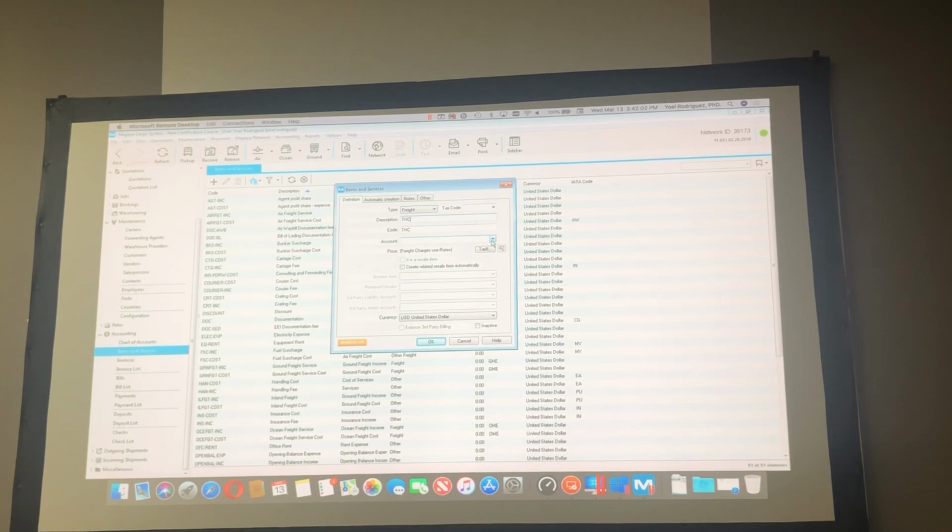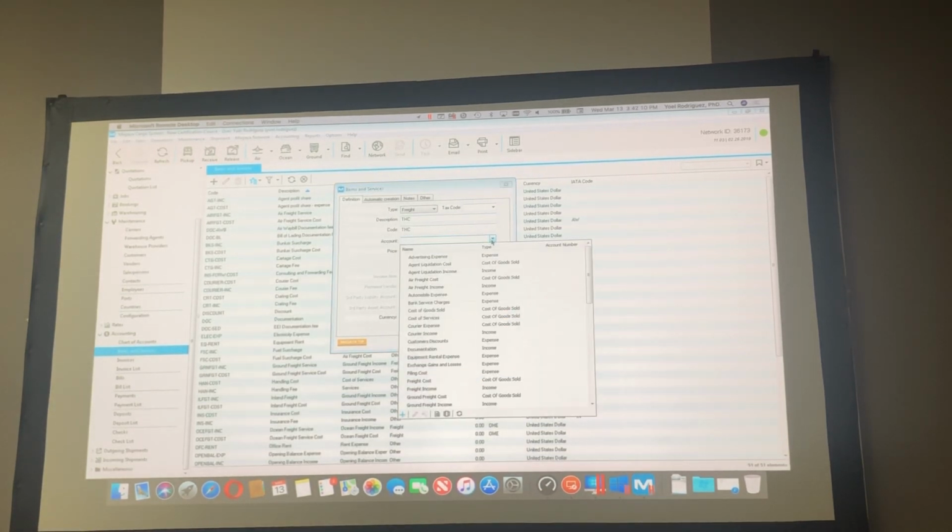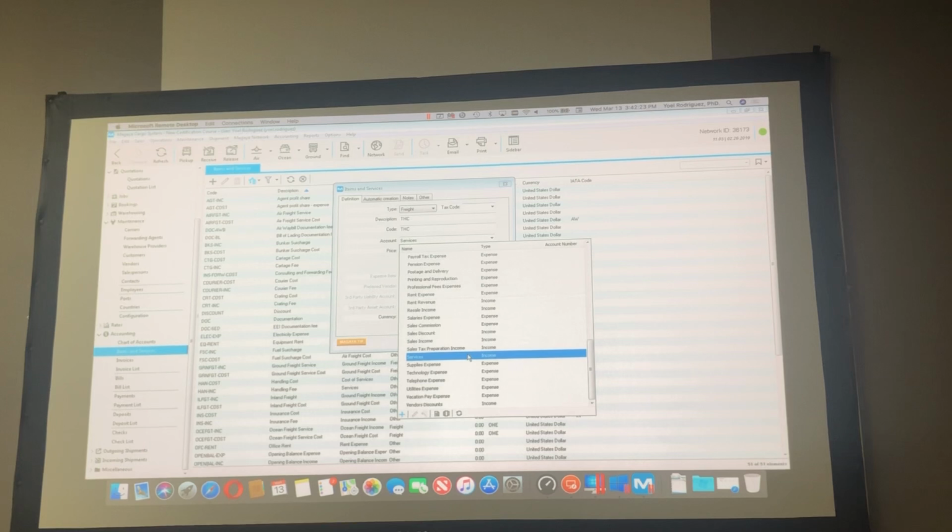So let's say that will be the TAC income, the one that will be charging my customers in the shipment. What I'm going to do here is select the account that will be called, I used to use an account that is services. You see, a generic one. Services, and then the type is income. Everybody can see that in the screen? I have an account that the name is services, and then the type is income.